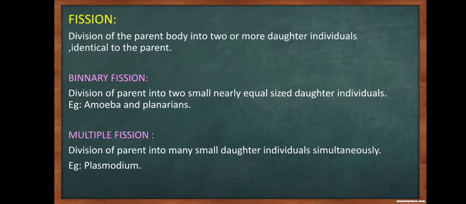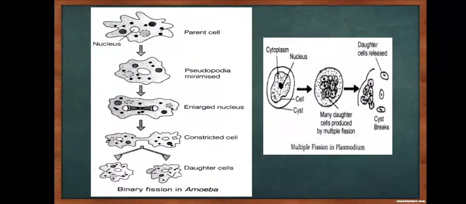The first kind, binary fission. We can see this in amoeba and planarians. Division of parent into two small, nearly equal sized daughter individuals. Coming to multiple fission, division of parent into many small daughter individuals simultaneously. Example, plasmodium. So here's the diagram.